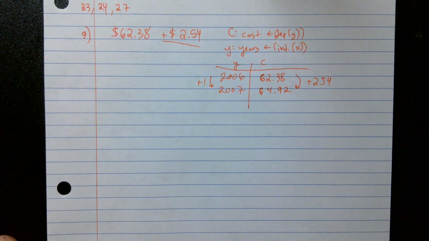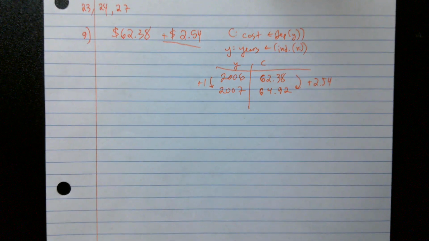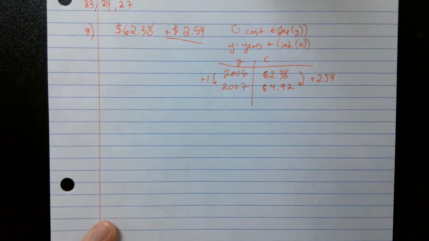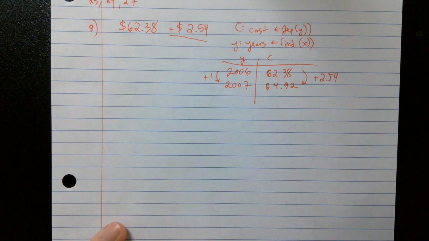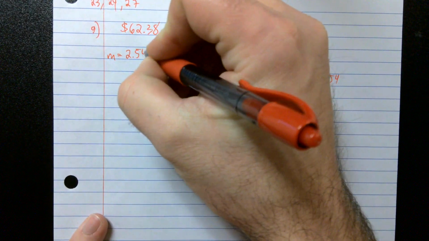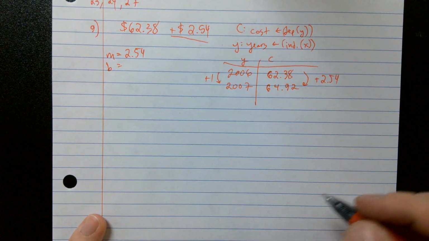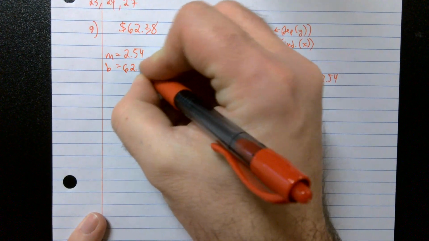So what's my m here going to be? Anytime I write an equation, I need an m and a b. What's my slope or my unit rate here? How much am I increasing my ticket price every year? 2.54. What's my beginning price in this problem? $62.38.